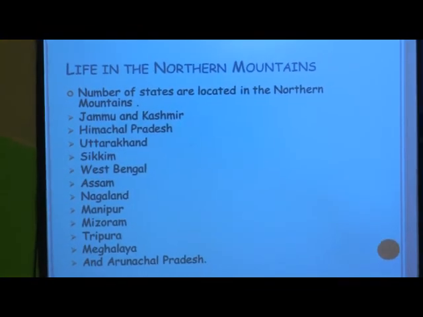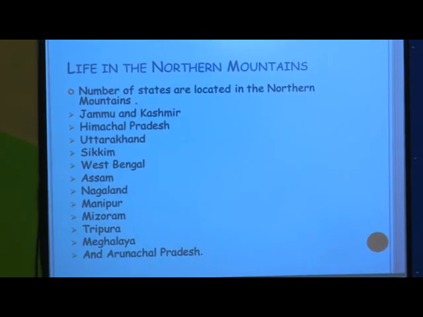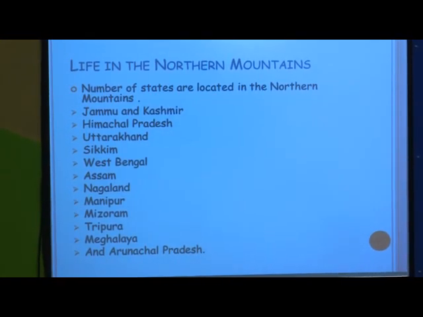Exactly. And then life in the northern mountains. We have explained to you what the northern mountains are, how many there are, etc. But how is life in the northern mountains, and which states are located there? A number of states are located in the northern mountains, for example Jammu and Kashmir, Himachal Pradesh, Uttarakhand, Sikkim, West Bengal, Assam, Nagaland, Manipur, Mizoram, Tripura, Meghalaya and Arunachal Pradesh.